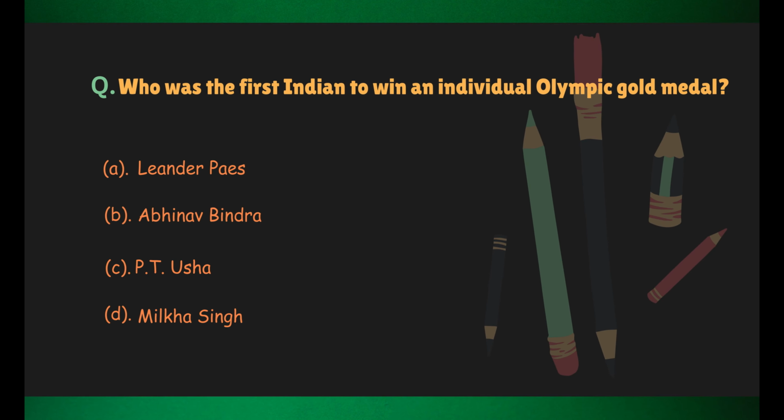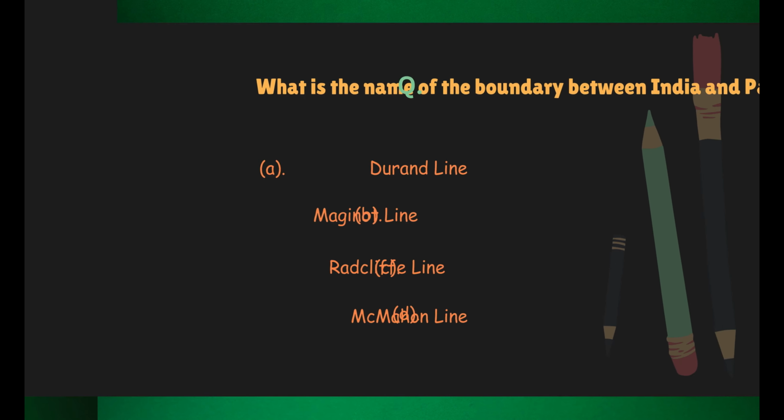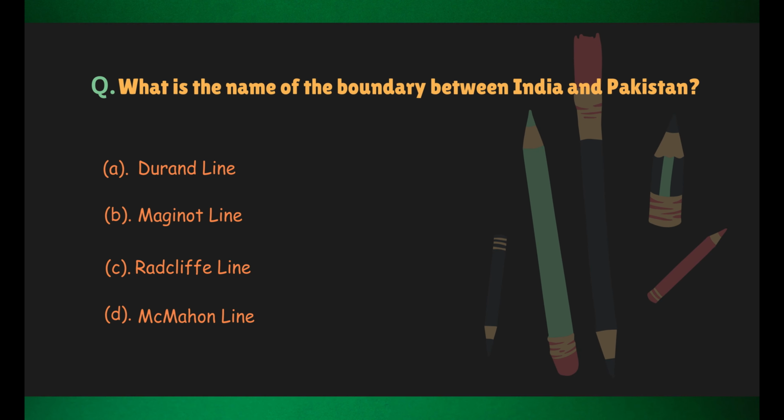Which was the first Indian to win an individual Olympic gold medal? Correct answer, Abhinav Bindra. What is the name of the boundary between India and Pakistan? Correct answer, Radcliffe Line.